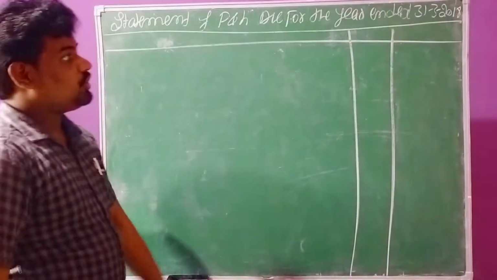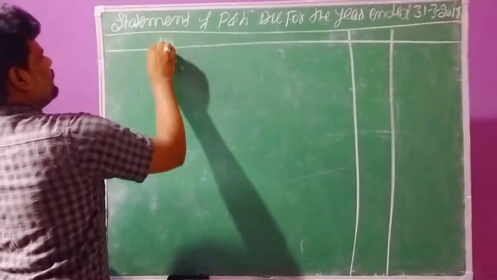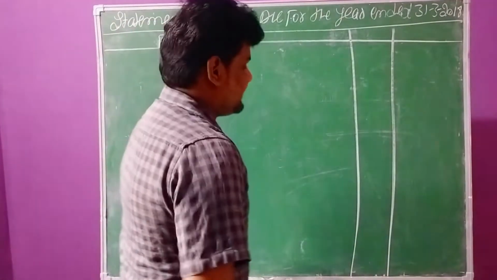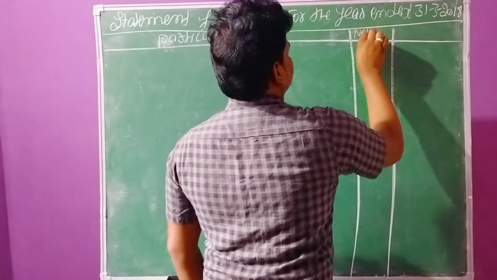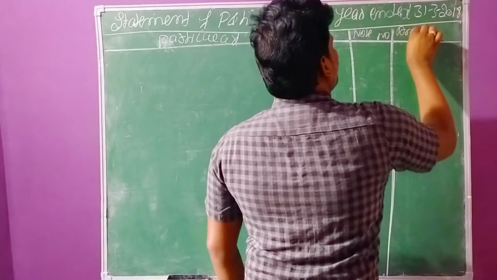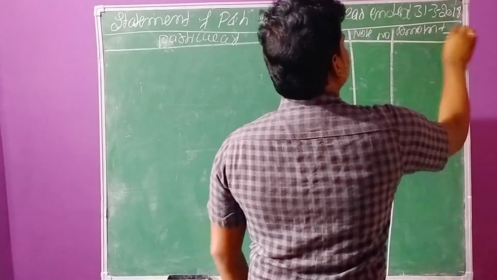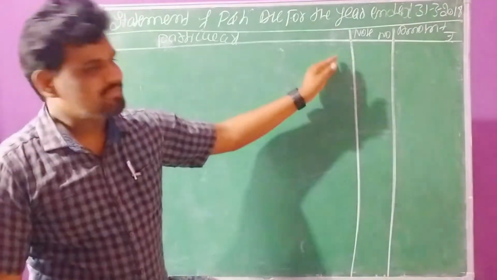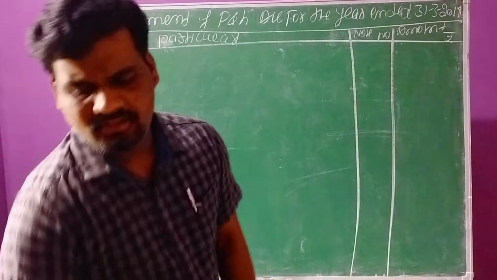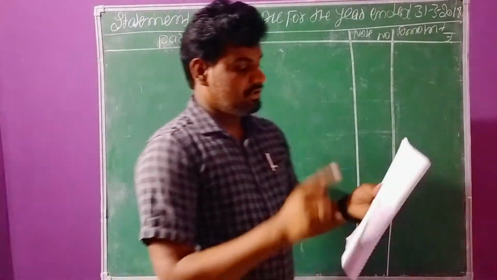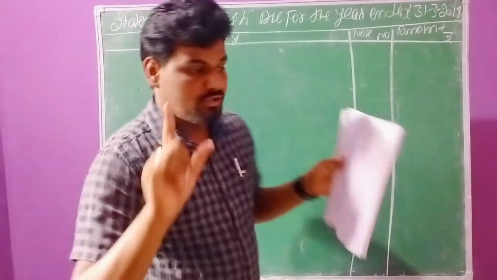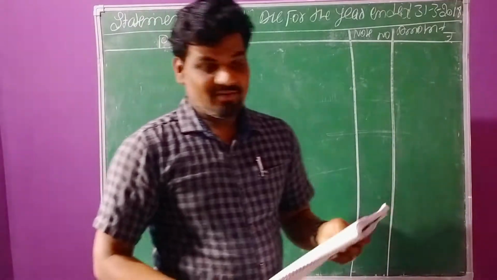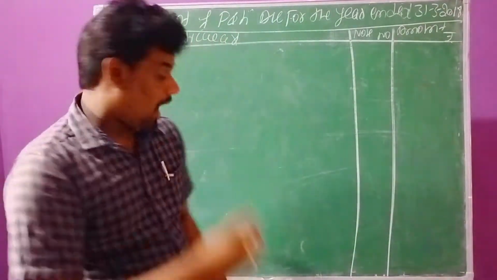For the profit and loss account we prepare three columns. One column for particulars, second column note number, third column amount. This is the format. In this format we need to classify incomes as well as expenses of the business. Plant and machinery, furniture and share capital no need to record. Then sales: they gave us sales, and sales means nothing but revenue from operations.